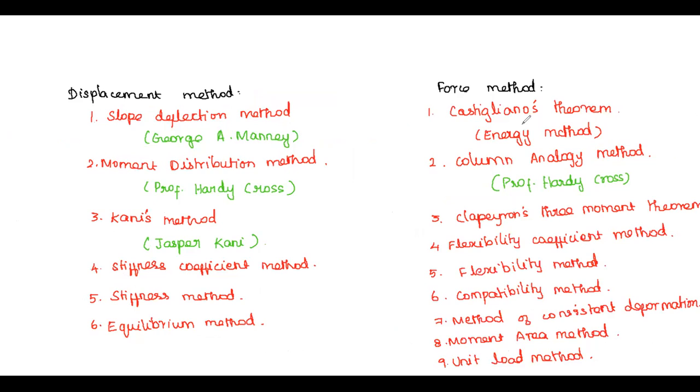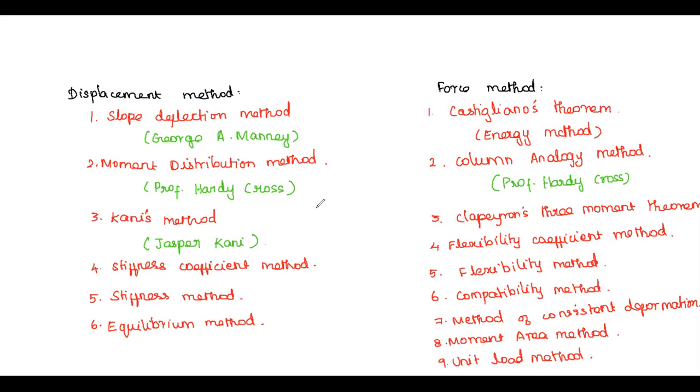Whereas in the case of the force method, Castigliano's theorem, column analogy method, Clapeyron's three-moment theorem, flexibility coefficient method, compatibility method, method of consistent deformation, moment area method, and unit load method, the unknowns will be forces and moments. So the displacement method is also known as the equilibrium method, and the force method is also known as the compatibility method.